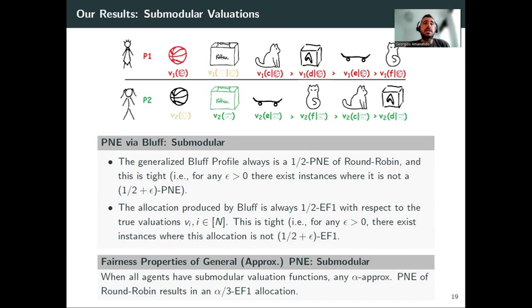More generally, we might not always have equilibria, but we always have approximate equilibria. And what can be shown here is that whenever we have an alpha approximate equilibrium, this induces an alpha over 3 EF1 allocation.